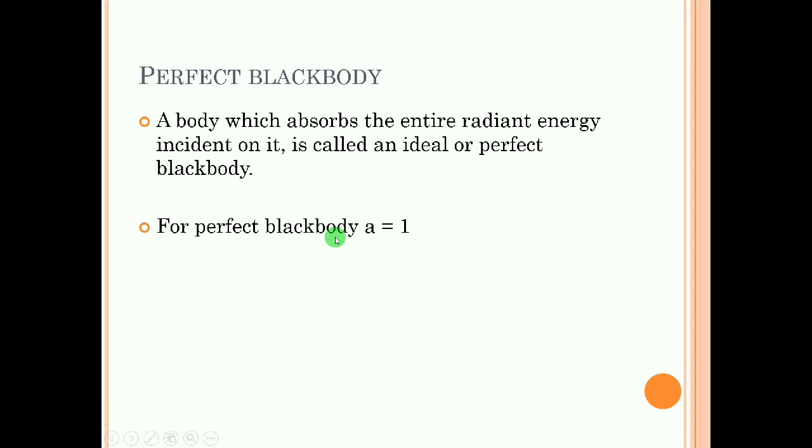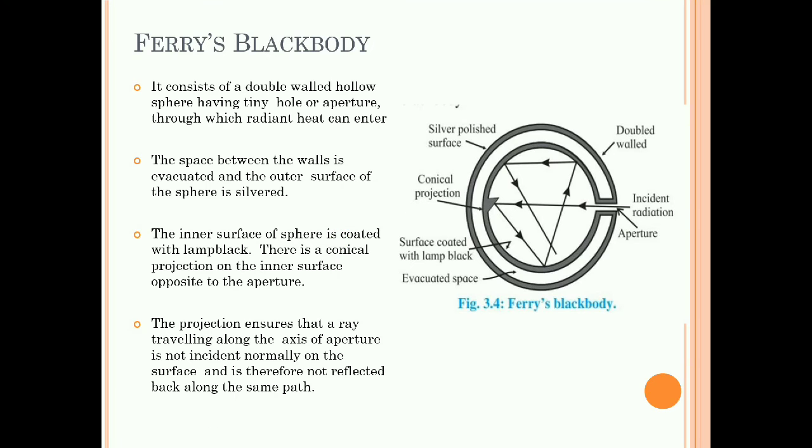So why do we consider those conditions here? Because we will now consider the black body, that is the perfect black body, a body which absorbs the entire radiation energy incident on it is called an ideal or perfect black body. For a perfect black body, A is equal to 1, that is transmission will be 0, reflection will be 0, the full amount will get absorbed. So that kind of body is known as a black body.